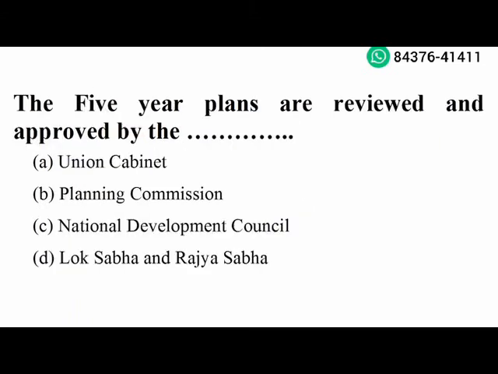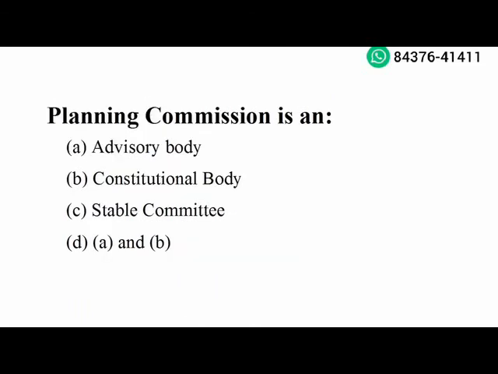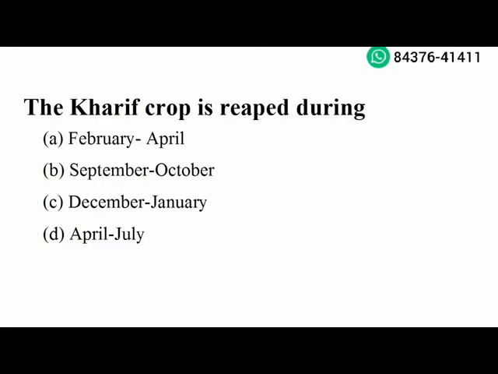Next question. The 5-year plans are reviewed and approved by the National Development Council. Option C is the right answer. Next question. Planning Commission is an advisory body. Option A is the right answer. The kharif crop is reaped during December to January. Option C is the right answer.